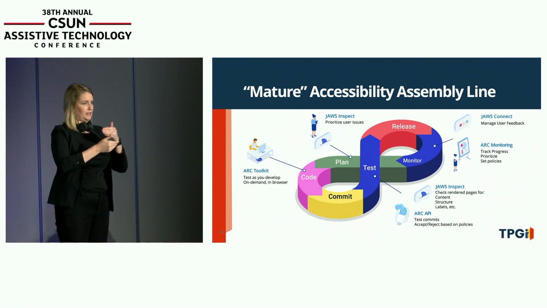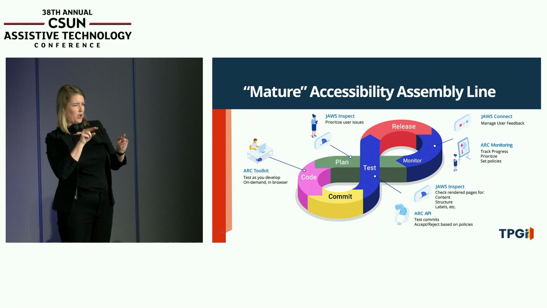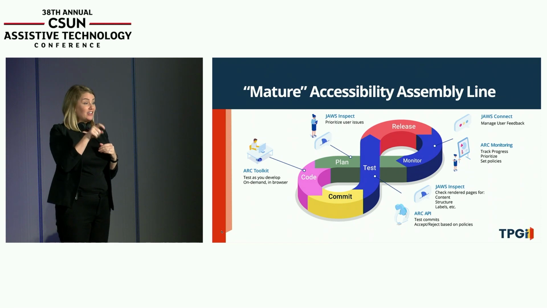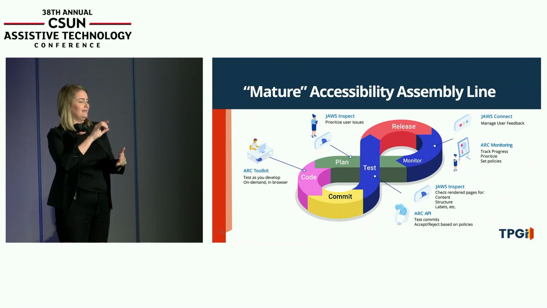This would be something typically done by the accessibility team, their oversight, their governance of the program, and they're watching. So they're tracking progress, they're prioritizing the set policies. You'll note they don't really or shouldn't really be getting down into individual issues or problems on sites. They should be looking at overall progress and trends. In an ideal world, that's where you should be, okay? Then you know the system is working.